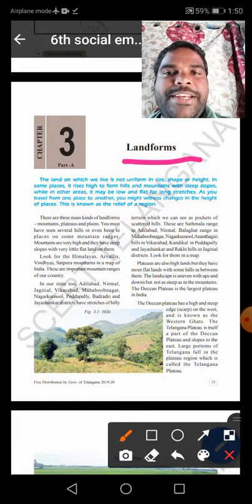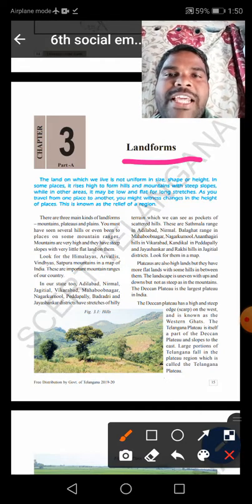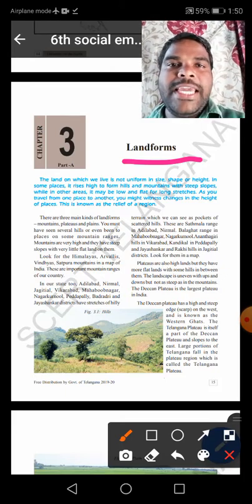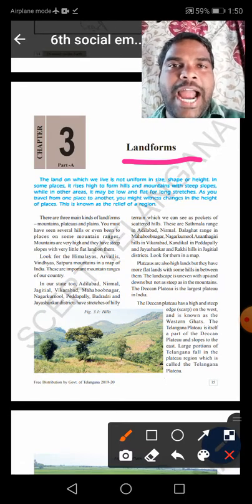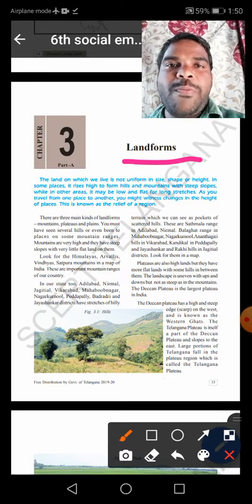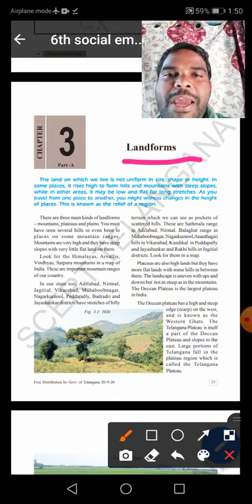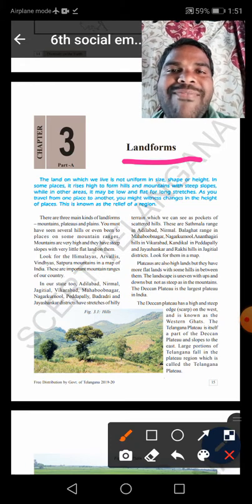In some places it rises high as hills and mountains with steep slopes. Hills rise above the surrounding areas and have some little slope. Mountains have steep slopes, you know that. Understand, children? In other areas it may be low and flat, with long stretches. These are called plains, lowlands which have a flat surface of land.